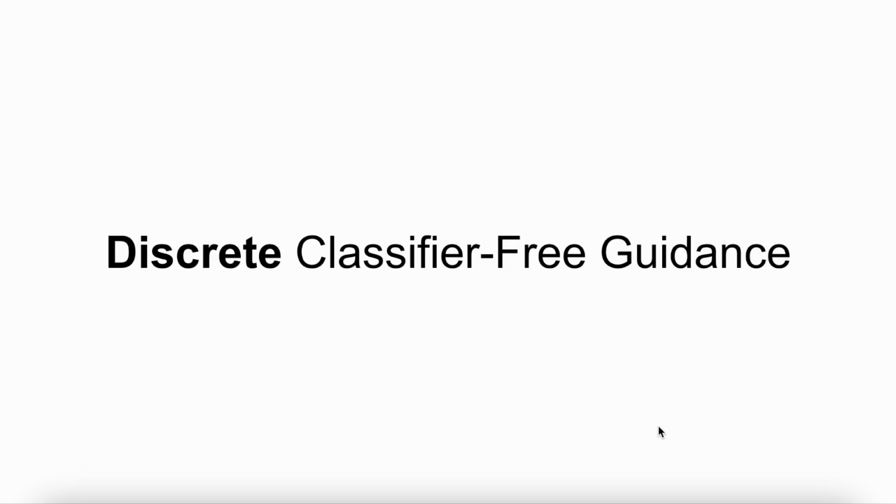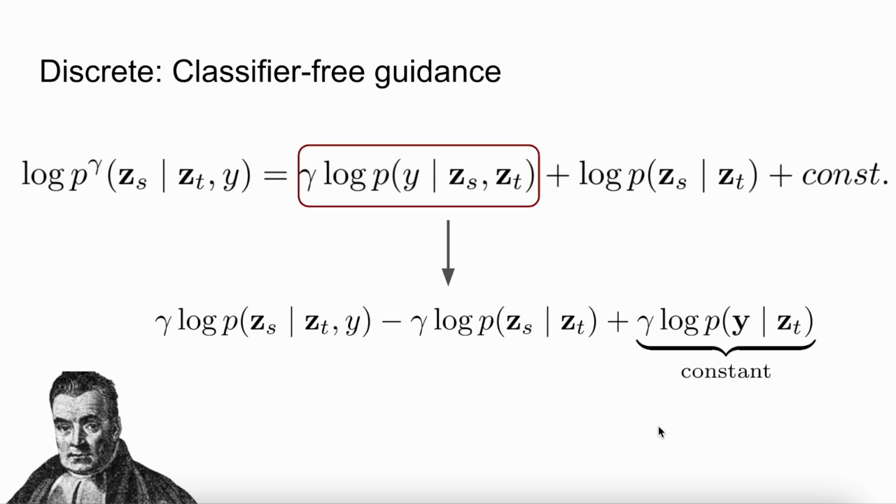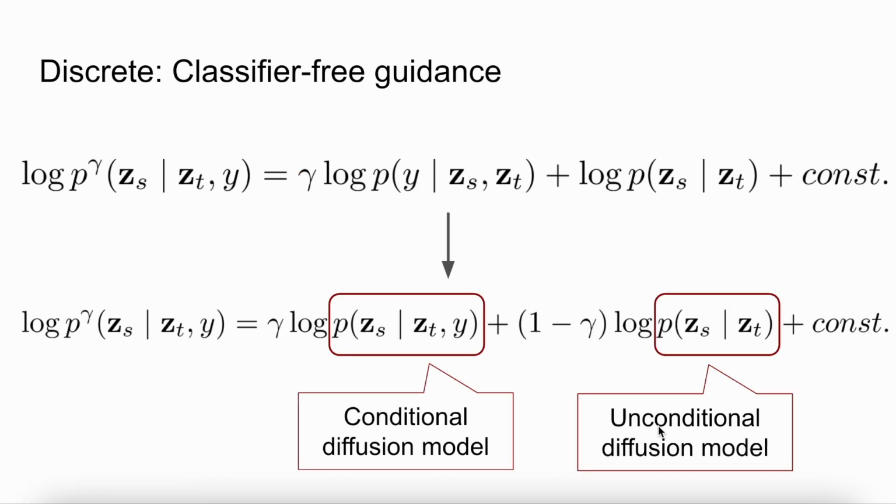Here, we start first with classifier-free guidance, unlike in the continuous domain, because the derivation is more straightforward. As before, applying Bayes' rule to the first term gets rid of the dependence on an external classifier, and the last term that appears can be simply absorbed into the constant.